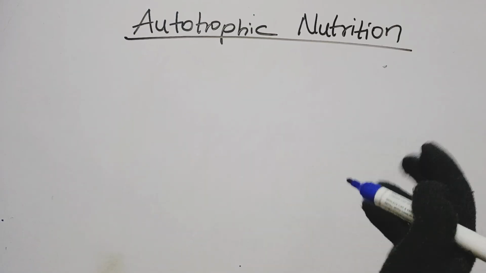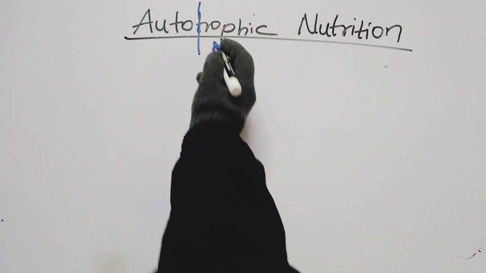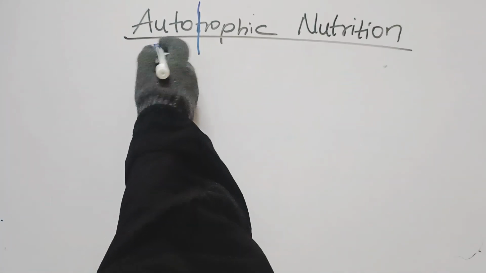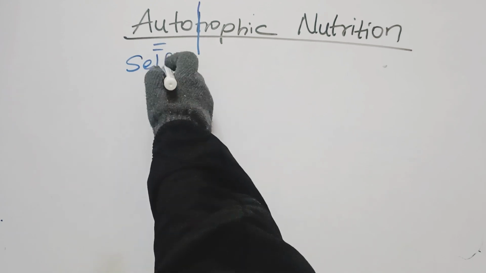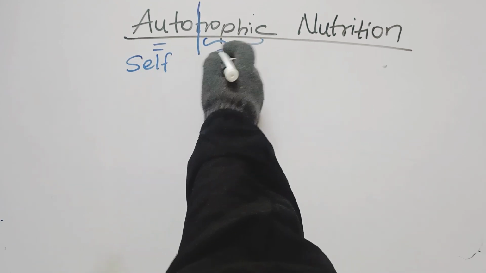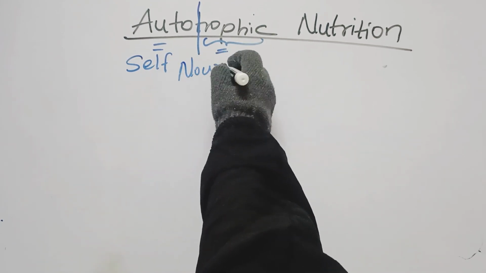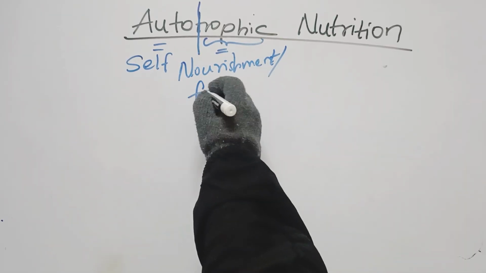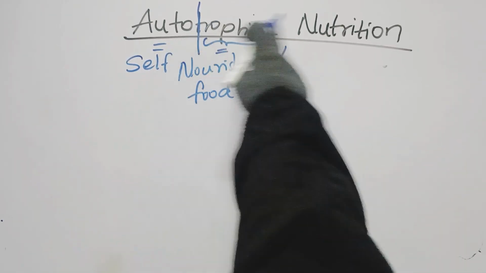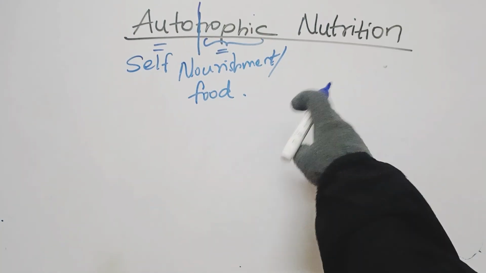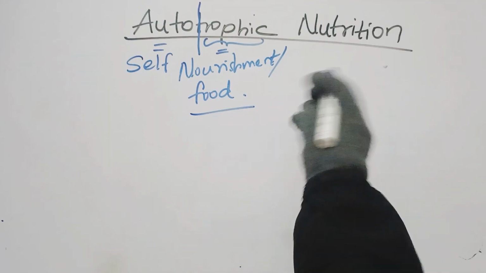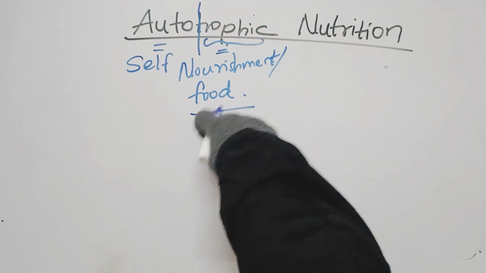If we break down this word, auto, in the previous video we have done this breakdown, but let us quickly do it. The meaning of auto is nothing but self, and trophic is related with nourishment, or you can also relate this with food. So in short, autotrophic nutrition is the mode of taking nutrition in which the food is prepared by the organism itself.